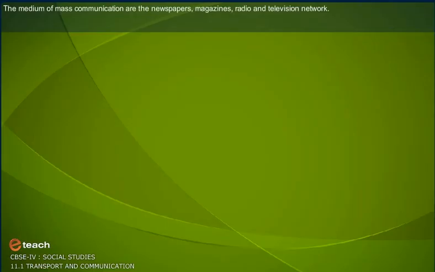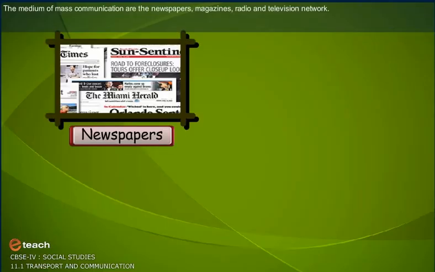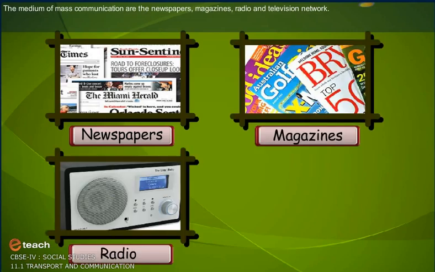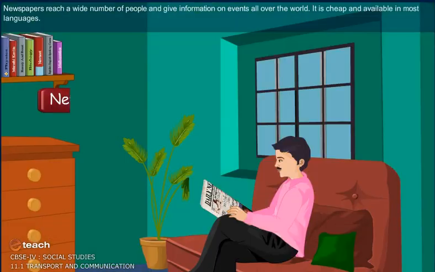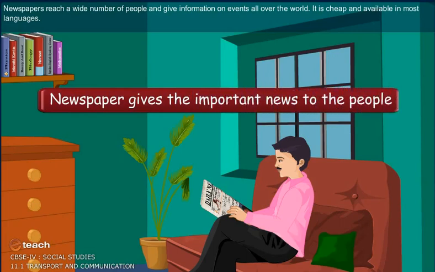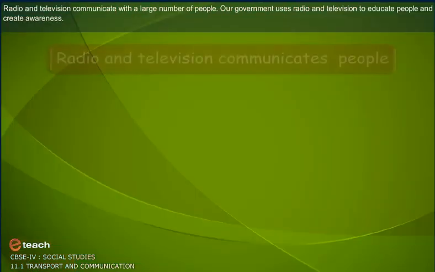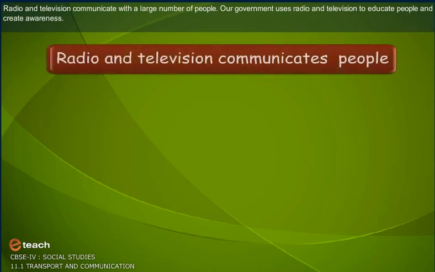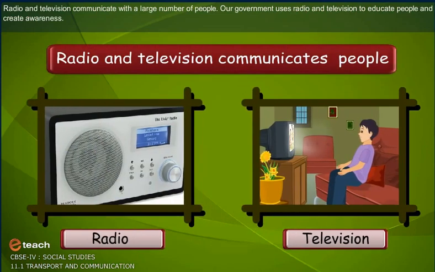The media of mass communication are newspapers, magazines, radio and television networks. Newspapers reach a wide number of people and give information on events all over the world. They are cheap and available in most languages. Radio and television communicate with a large number of people. Our government uses radio and television to educate people and create awareness.